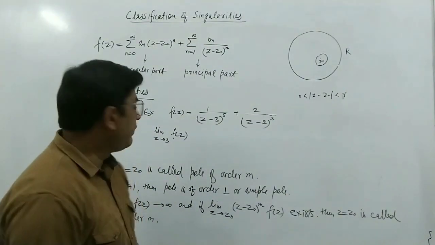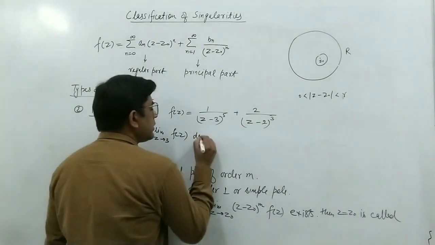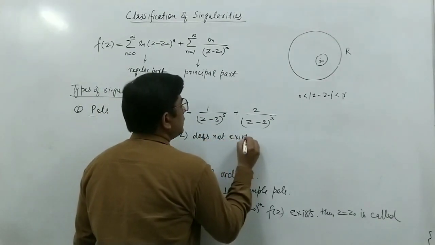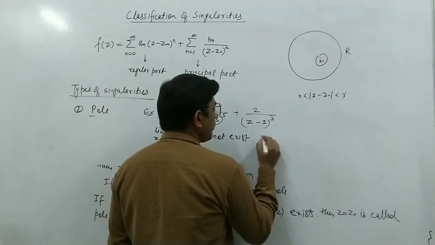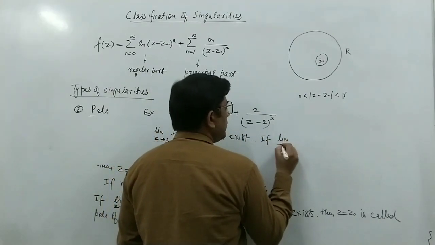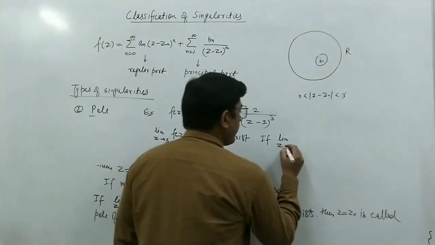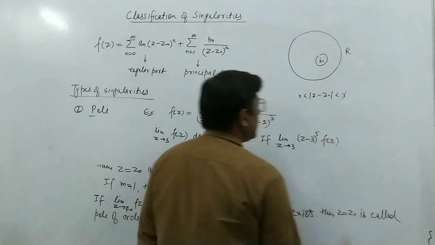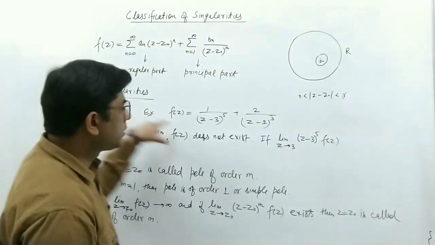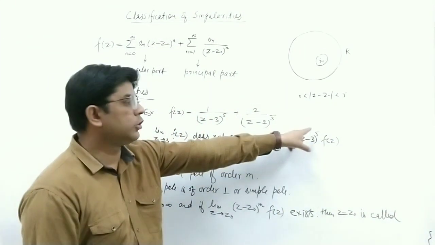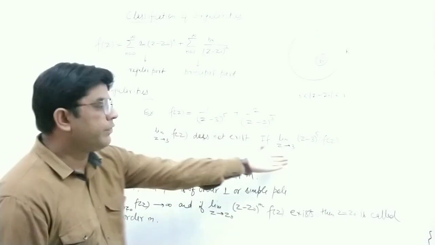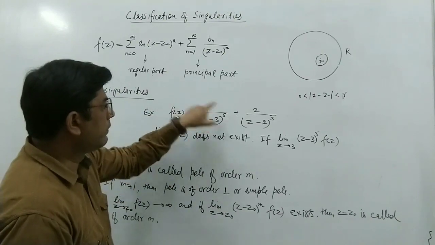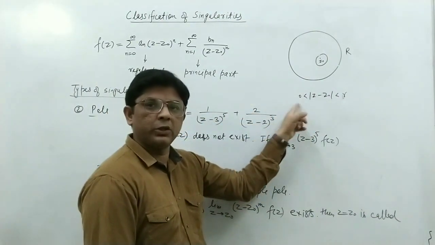So this limit does not exist. But if we take the limit z tends to 3 of (z minus 3) to the power 5 times f(z), that is, we multiply the whole function by (z minus 3) to the power 5 and then take the limit, you can see that the factor becomes only 1, and we get some function in the numerator and denominator.